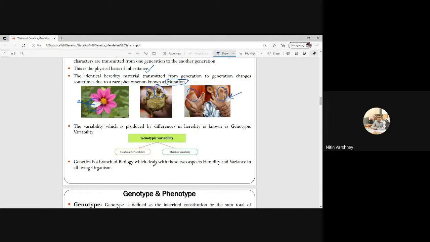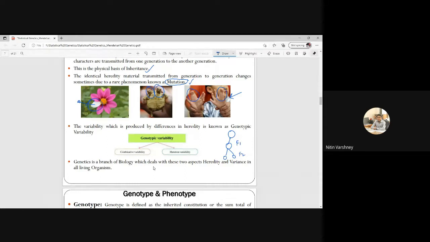So the variability which is produced by differences in heredity is known as genotypic variability. Now this variability is just because of chance. Suppose this is the parent, and after that this is the offspring, the F1 generation, and this is the F2 generation.